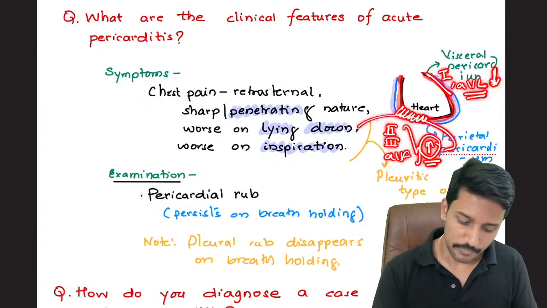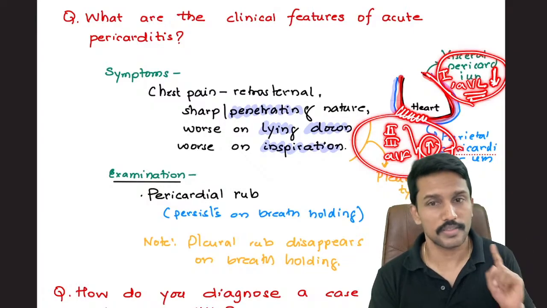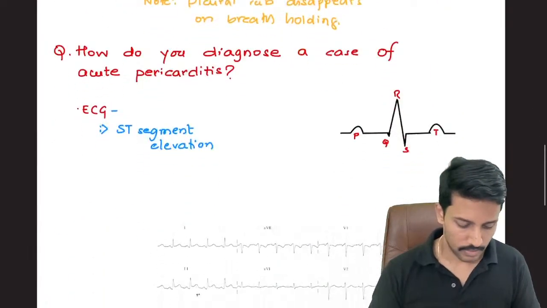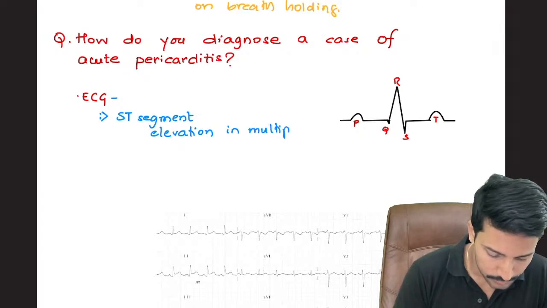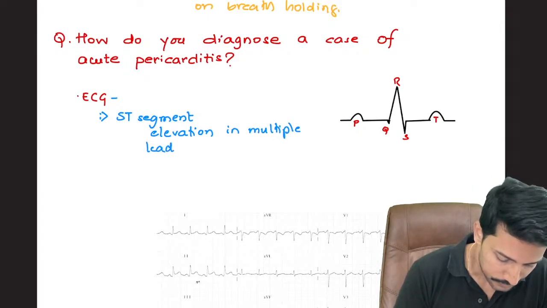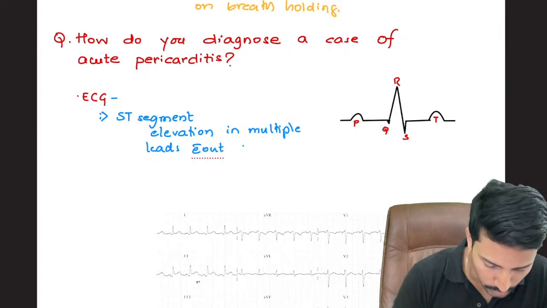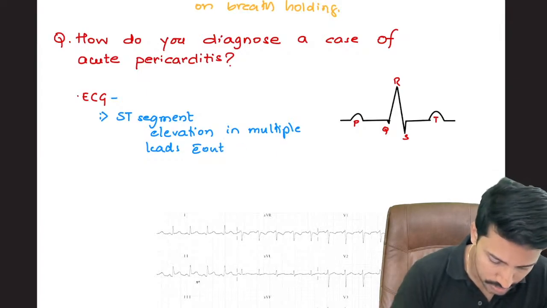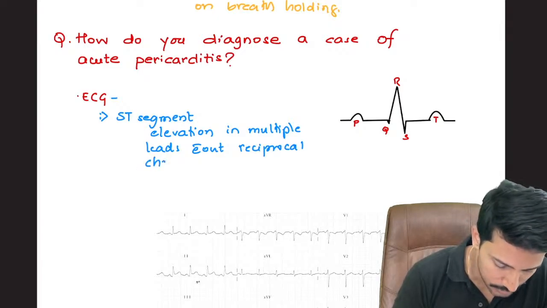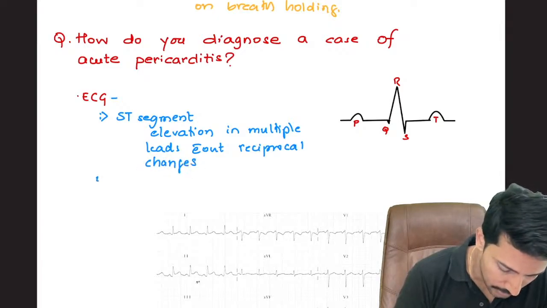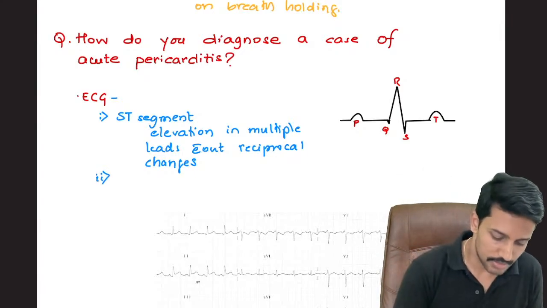Inferior leads as well as these leads may show ST elevation. There will be no reciprocal changes. That is the first point: ST segment elevation in multiple leads without reciprocal changes.